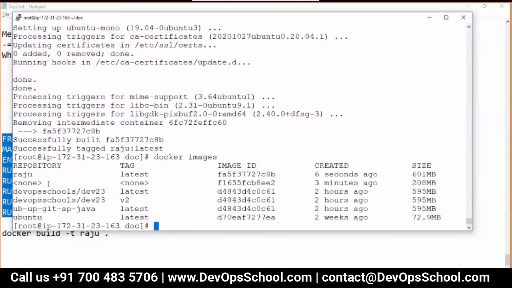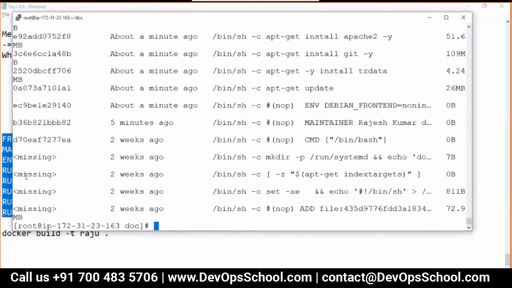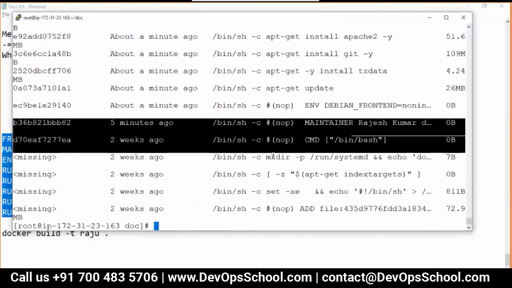See here, Raju. This was the failed image. You have to clean it off. This is the Raju image. Size is 601 MB. And then it has everything. You know the command, rest of the commands you know very well. History and inspect. Here I'm doing history. Look at this. Till here it's Ubuntu.